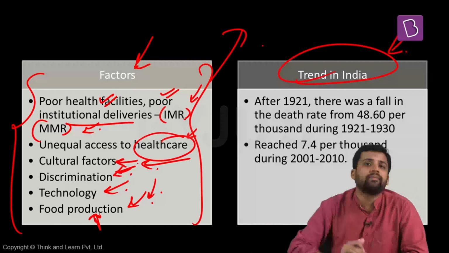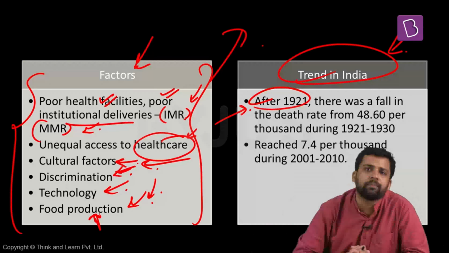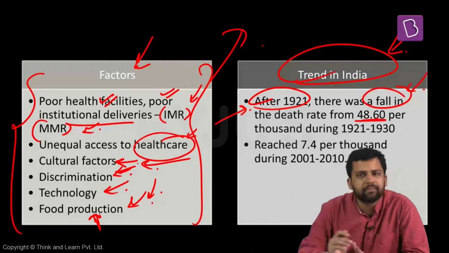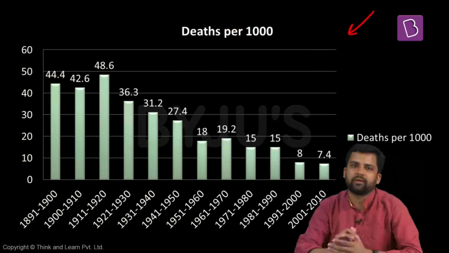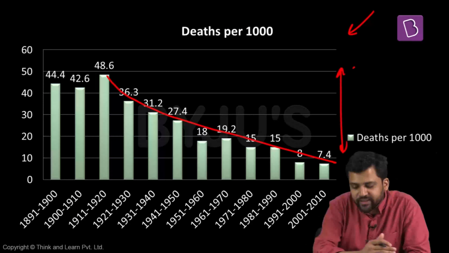What has been the trend in death rate in case of India? Now, we will see this in the graph as well. But in case of India, since 1921, death rates have been declining. There has been a fall in death rate. This graph will help us understand this better. Just look at it. From 48.6 to 7.4. Look at the decline in death rate, and this has been a consistent decline.